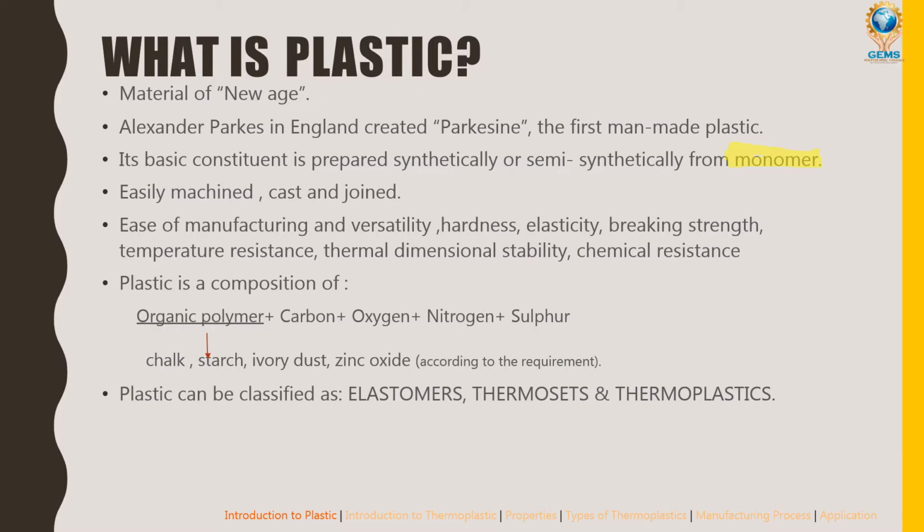So plastic is a polymer. Poly means many, and mer means part. That's why they are called polymers. Plastic is a compound of polymers, composed of organic polymers containing carbon, oxygen, nitrogen, sulfur, along with chalk, starch, ivory dust, zinc oxides and other requirements.